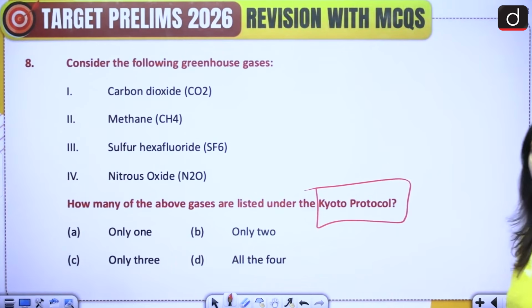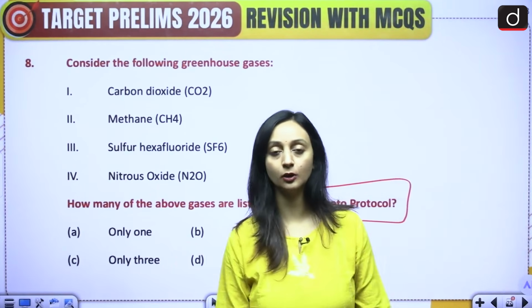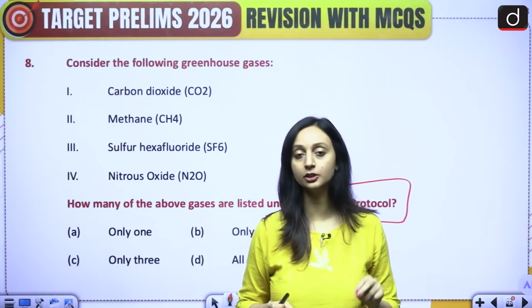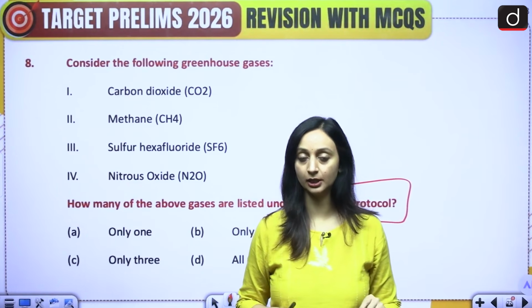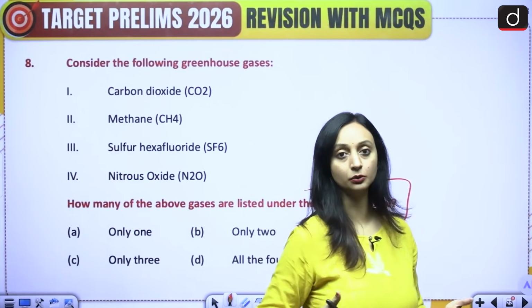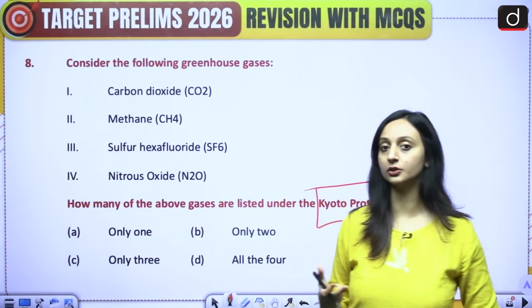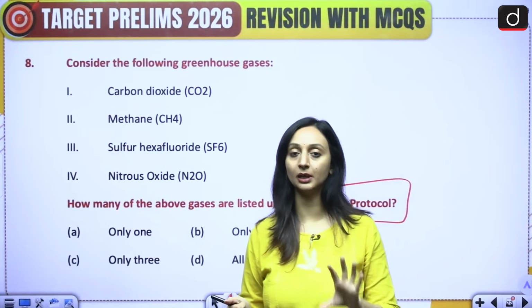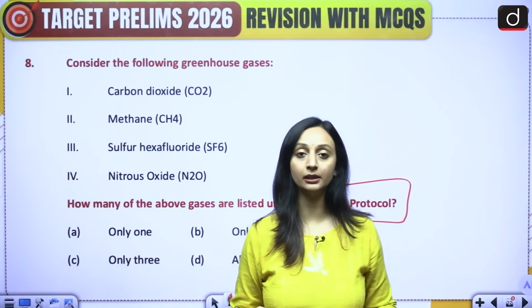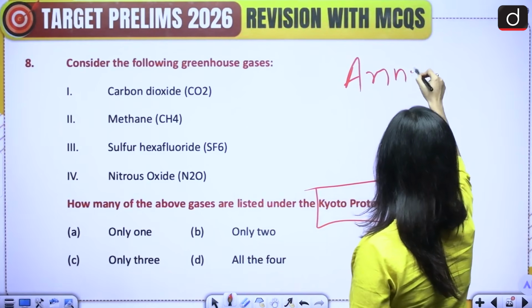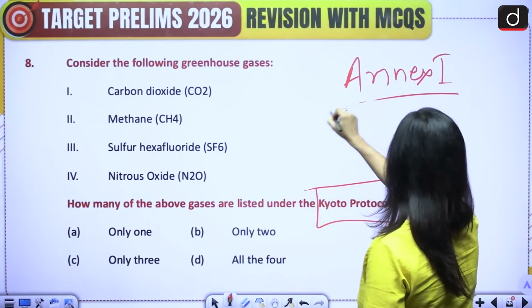All right. So what is the Kyoto Protocol? The Kyoto Protocol talks about emission reduction targets. It's about giving emission reduction targets mostly to the industrialized nations because they're contributing a lot to global warming. The emission of greenhouse gases is increasing, and that's causing global warming. That's why these emission reduction targets have been given to the developed countries, or the industrialized countries, or the Annex 1 countries.